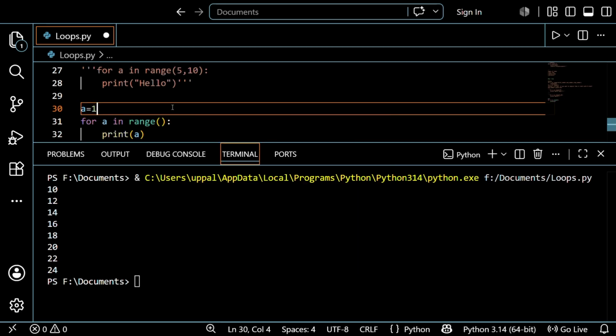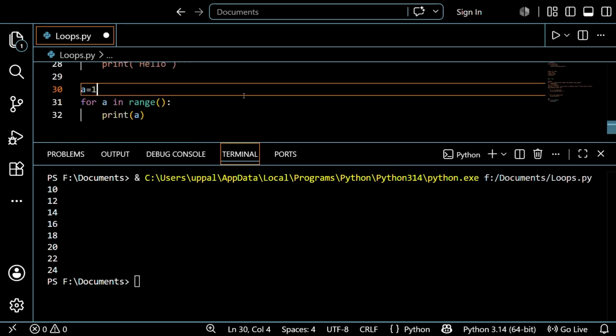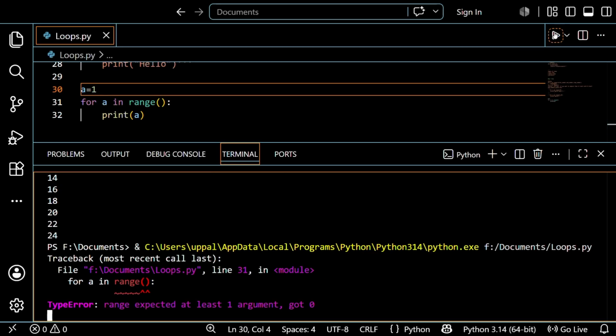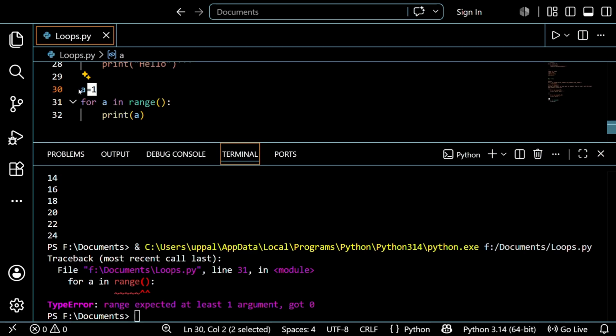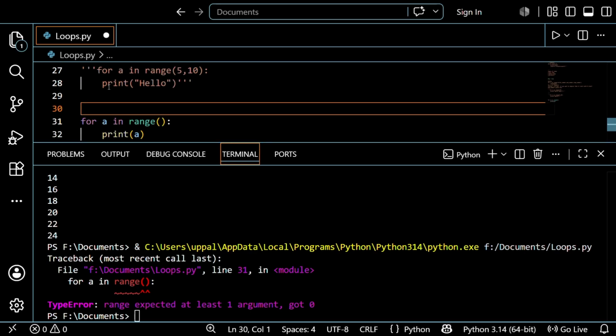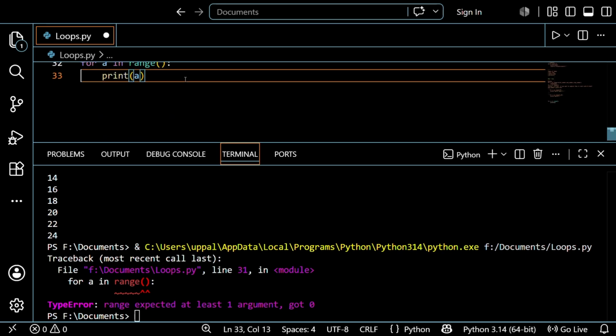A is equal to 1, right? Okay, let's see what will happen. It just gives the error, because if you didn't give that indexing, like start point, end point or step point, it will give errors. So do not make this simple, silly mistake, guys. That is a simple one I wanted to explain.